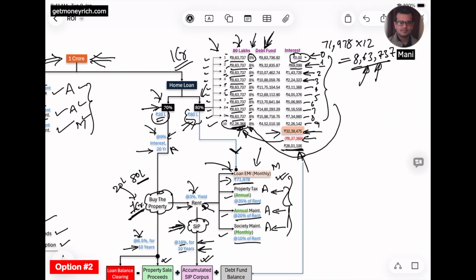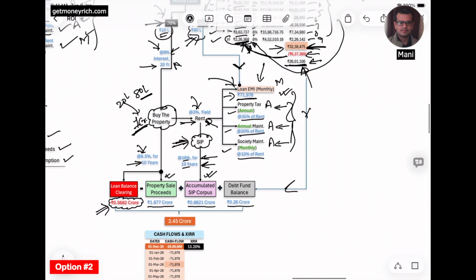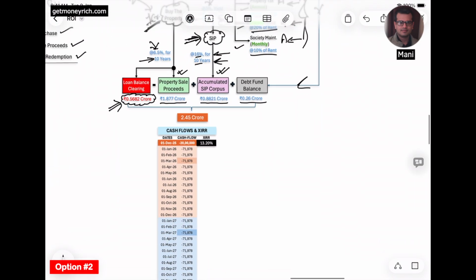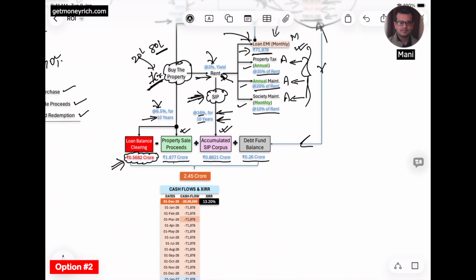You remember, he will earn around 32 lakh interest from debt funds, out of which 6 lakhs he will pay for this 10th debt fund. The balance will be 26 lakhs, and that 26 lakhs will come here as his net cash flow. So for this investment plan, where he is using the home loan to buy the property, he will have these kind of cash flows. Plus he will also have to pay the EMI.